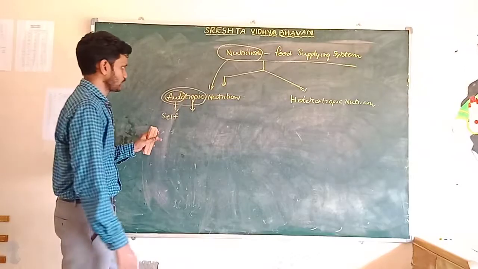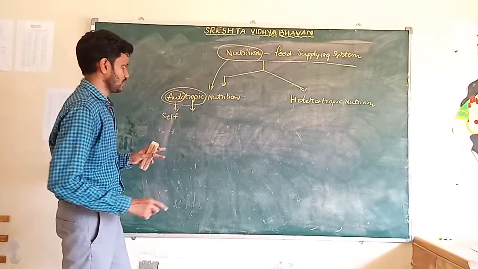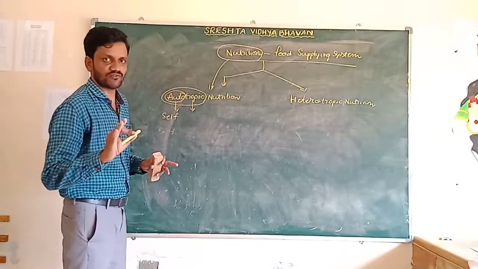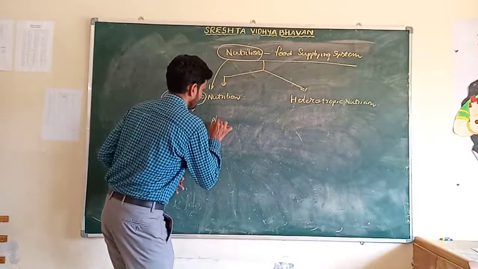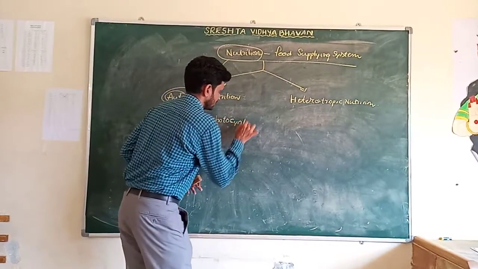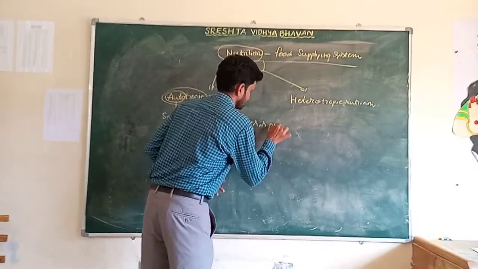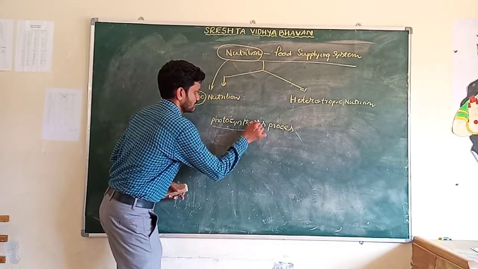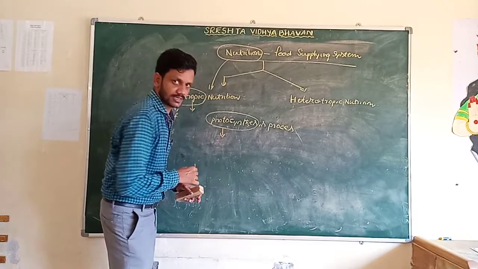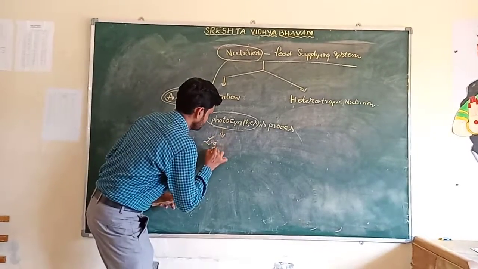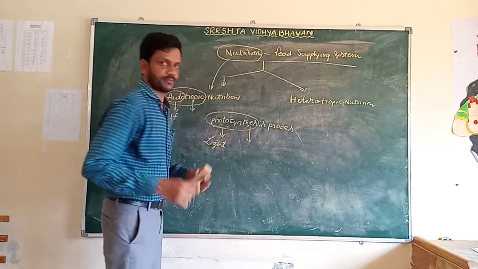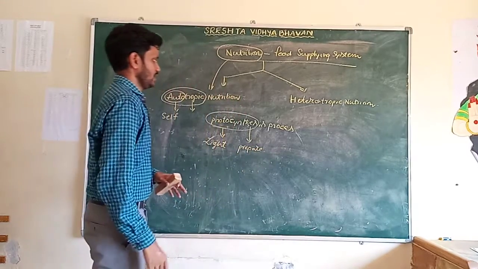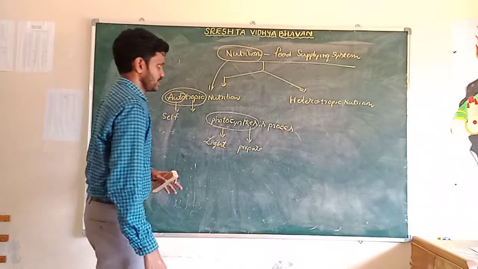Autotrophic nutrition occurs only in plants and algae. Plants prepare their own food by the photosynthesis process. What is photosynthesis? Photo means light, synthesis means prepare.